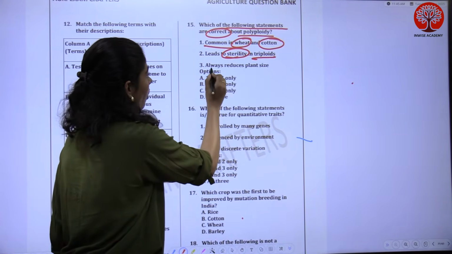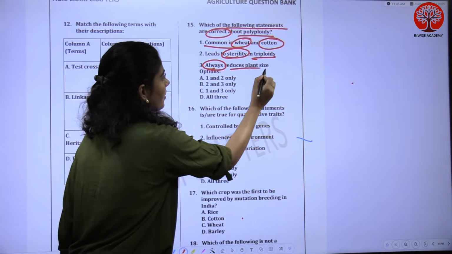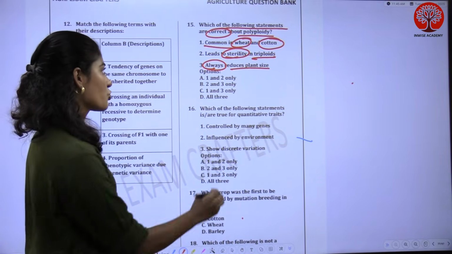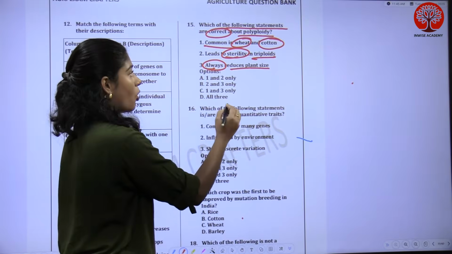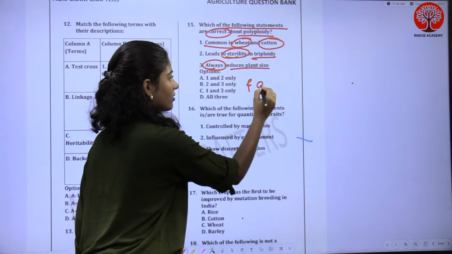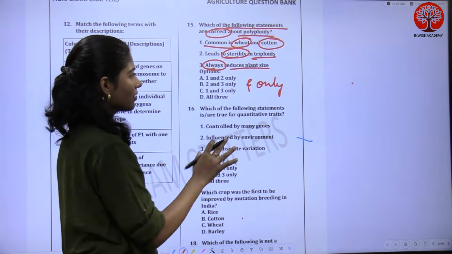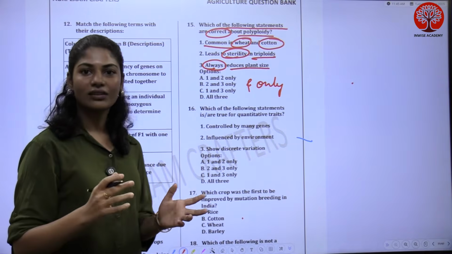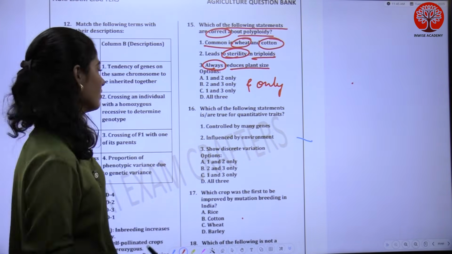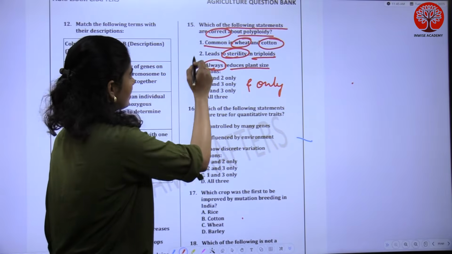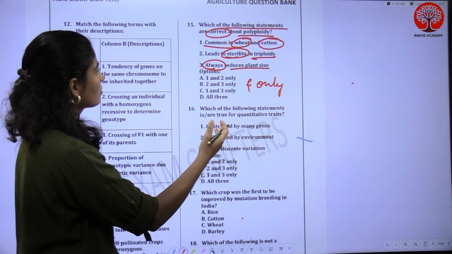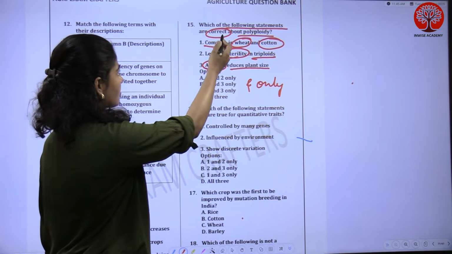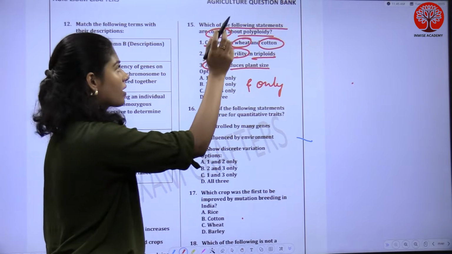And statement 3: always reduces plant size. So you should be very skeptical with these words, always and only, okay? There is a high chance that they can manipulate here. So in these three statements, you just find out which are all correct ones. They're asking which of the following statements are correct.